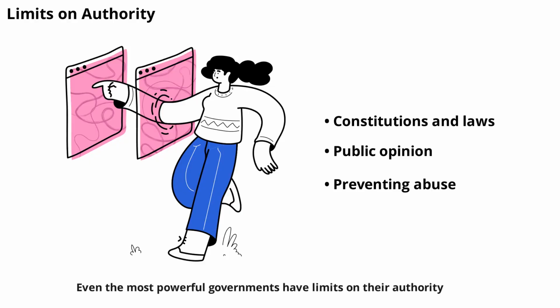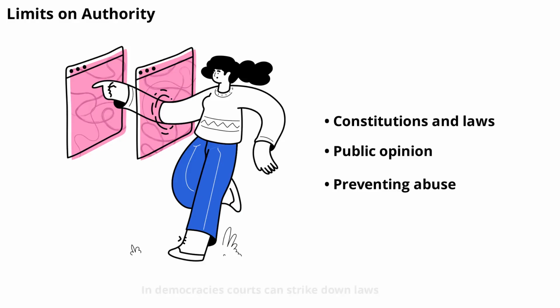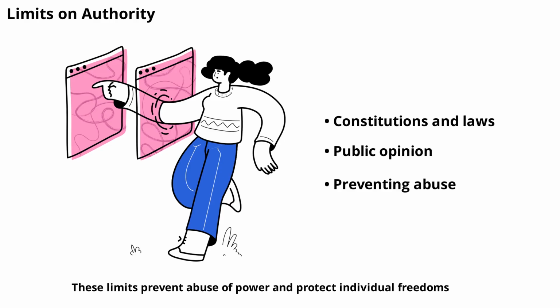Even the most powerful governments have limits on their authority. Constitutions, laws, and public opinion all act as checks. In democracies, courts can strike down laws, and citizens can vote leaders out of office. These limits prevent abuse of power and protect individual freedoms.